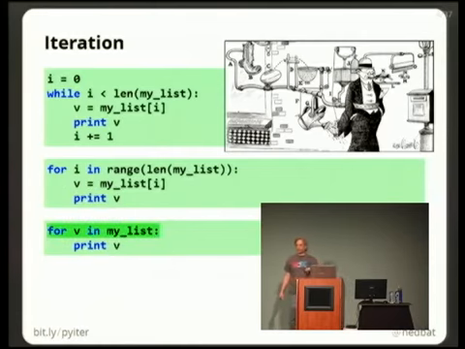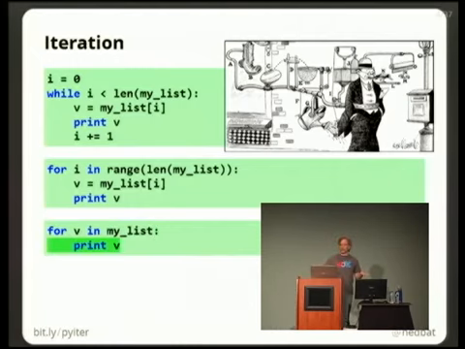So what you should really be doing if you want to loop over the elements in your list is you should use a for loop and just loop over the elements in the list. For v in my list, print v. No integers, right? We haven't gotten distracted by some side issue about how lists are implemented. We can simply loop over the list directly.